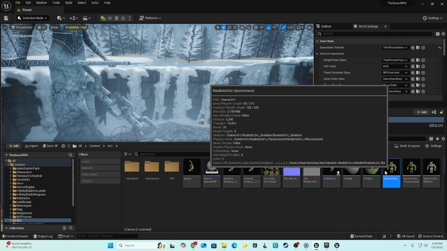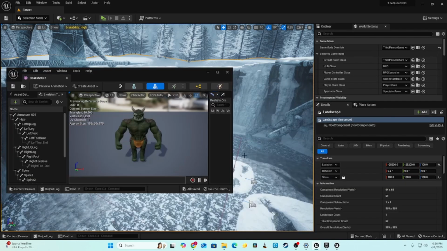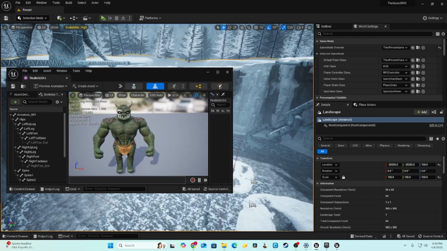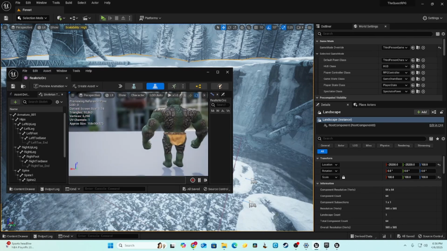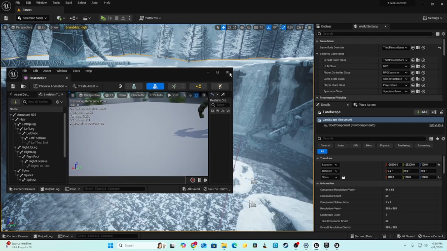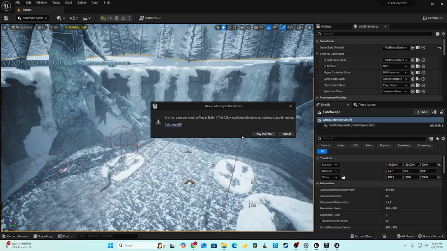So let me just load up that file really quick. It doesn't take so long. Okay, yeah, right here. I modeled this orc in Blender, which I was very proud of, and I gotta actually get it as an enemy in the game that you can fight. So let me load that up. What is the issue here?